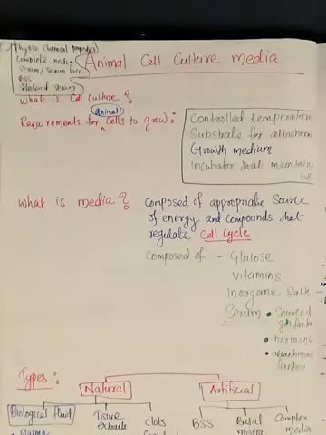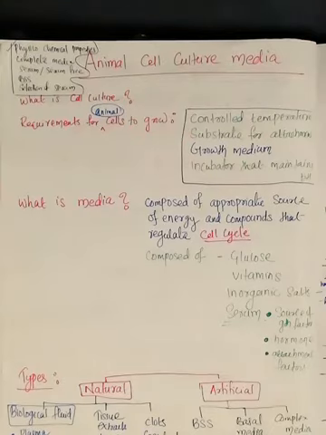Hi everyone. Today's topic is animal cell culture media. Last few classes we discussed the different conditions we need in the lab design, and what are the different types of glasswares which are used. All those things we discussed. Now it is the time to discuss the culture media.